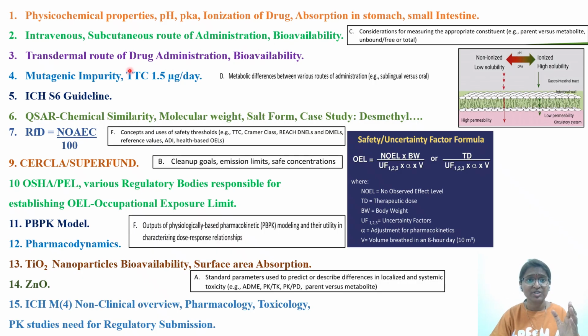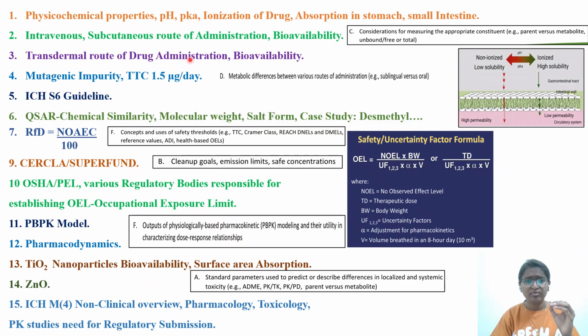And one question with respect to the transdermal route. Even if you see the ICH Q3D guideline, there is a recent revision, like 1 or 2 years back only, including percutaneous absorption. For transdermal drug delivery, how to include the absorption factor, the correction factor with respect to dermal absorption, those things are also very important. So the examiner also included this type of concept here, transdermal route of administration and bioavailability.